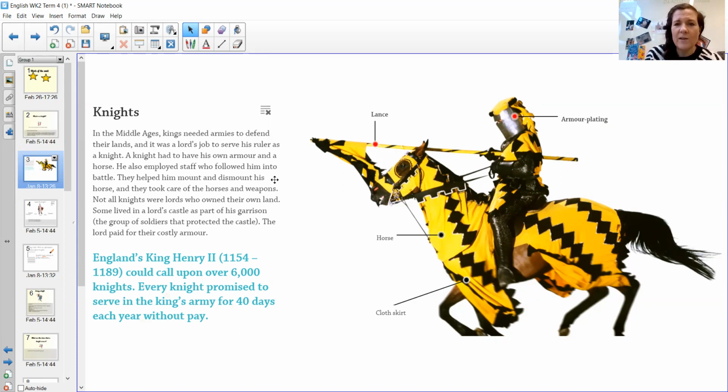Okay, so I will leave you to explore this particular link to tell you a little bit more about knights. And then when you've done that, when you've had a little explore, maybe even taken some notes if you want to, so you can maybe jot some things down on Post-its, or you could just talk to your grown-ups about it, and your grown-ups might write down some information that you've discovered about knights that you can use this week. That would be fantastic. So you can pause me to go and do that job now. So you can go and have a little explore of this website and some of the other links that we've given you. And then when you've done that, we're ready for the next part of the writing lesson.